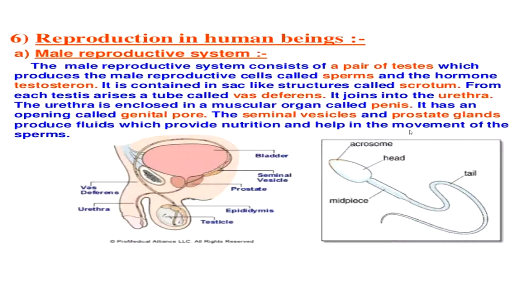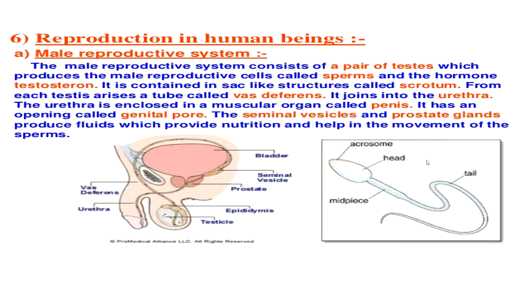From each testis arises a tube called the vas deferens. It joins into the urethra. The urethra is enclosed in a muscular organ called the penis. It has an opening called the genital pore. The seminal vesicles and prostate gland produce fluids which provide nutrition and help in the movement of the sperm.